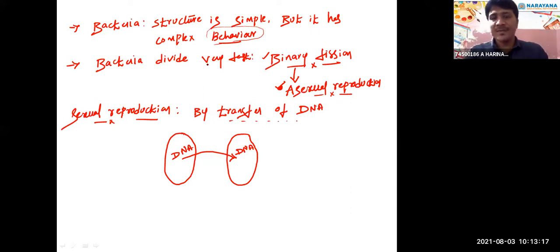Next, nutrition present in bacteria. The first line is very important. They have a simple structure, complex behavior. They are the most abundant microbes present in the Monera kingdom. These are very small microbes, only visible under the microscope. Bacteria are not possible to see with the naked eye. Got it? Next, mode of nutrition.